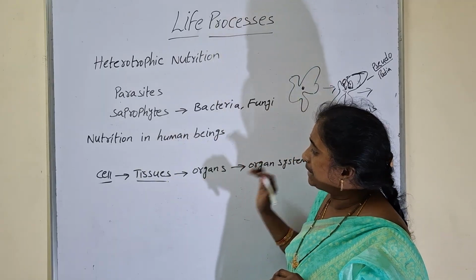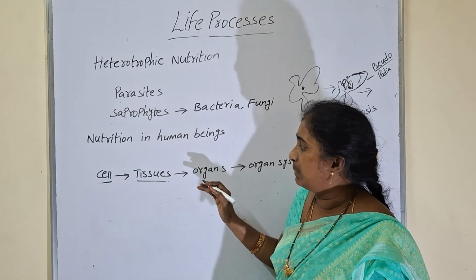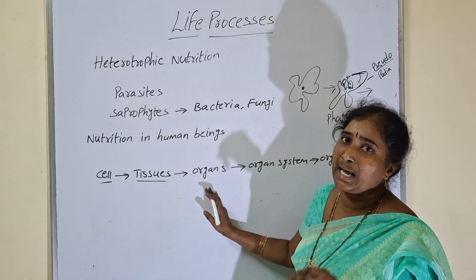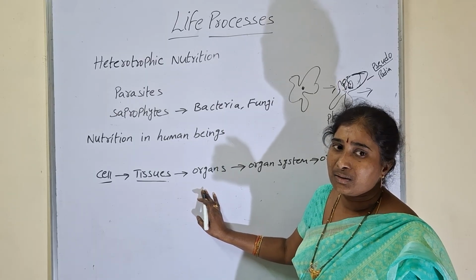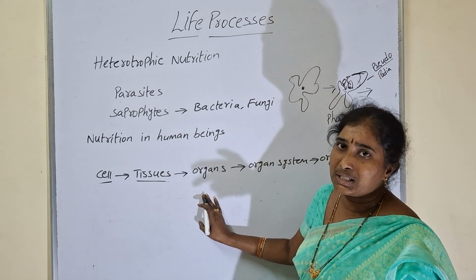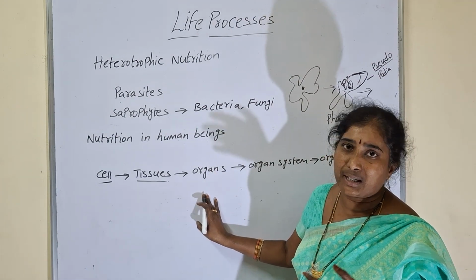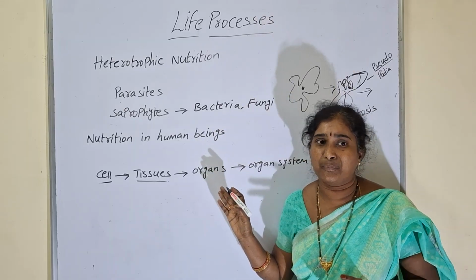Now, if it contains more than one cell, there is a differentiation of work. Work differentiation will be there. So each and every organ has a certain function in our body. What is the function of the lungs? Respiration. By lungs we can respire. What is the function of the digestive system? To break down the complex forms of food into simpler forms. The function of the kidneys is filtration of blood.